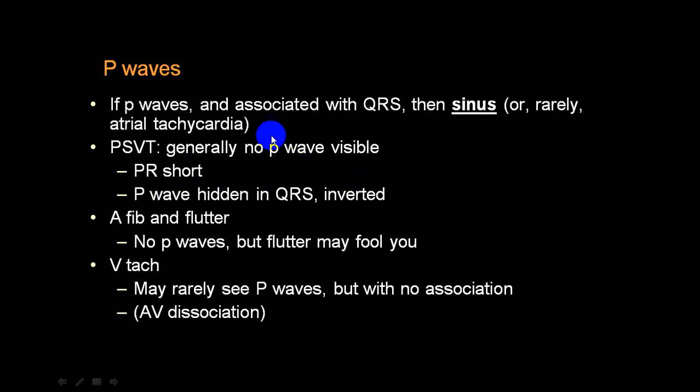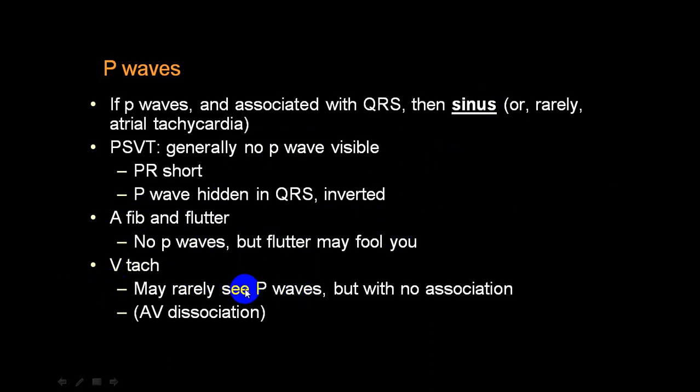So always look for this. In atrial flutter, the P waves are replaced by flutter waves, which we call a sawtooth appearance, which can be misleading. And in atrial fibrillation, it will be an F wave. In a ventricular tachycardia, you will never see a P wave.